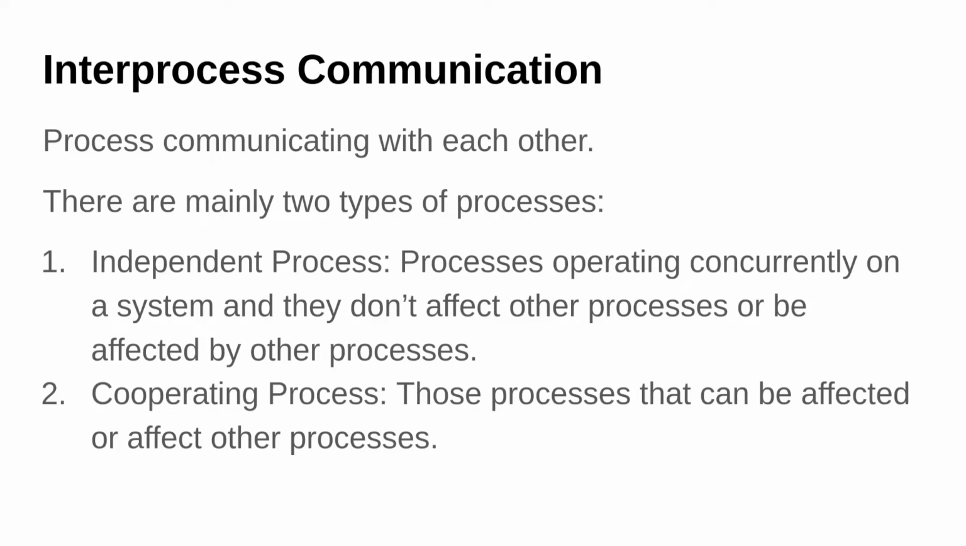Second type of processes are cooperating processes. So these processes can be affected by or affect other processes. They involve communicating with multiple processes to get their work done. Now let's understand, why do we need cooperating processes in the first place? Why can't we have independent processes only?